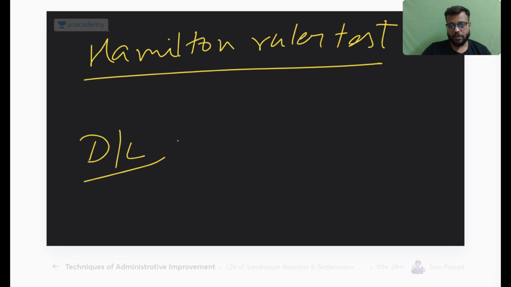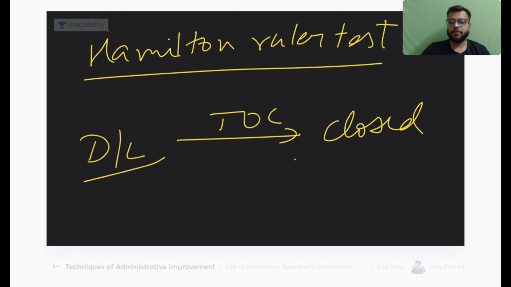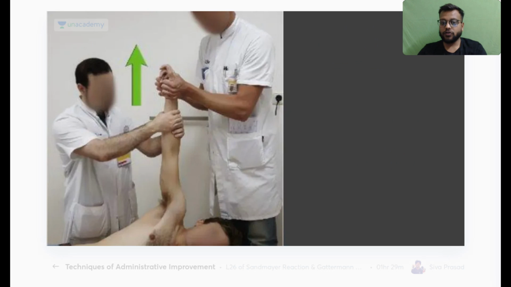And in any type of dislocation, the treatment of choice is closed reduction, then maintaining it in that reduced state by immobilization, like traction in case of hip, and shoulder immobilizer or pouch arm in case of shoulder dislocation. Okay, so this is a technique used for shoulder dislocation.